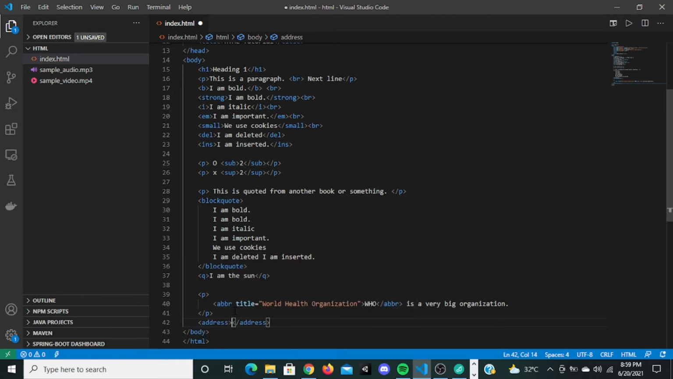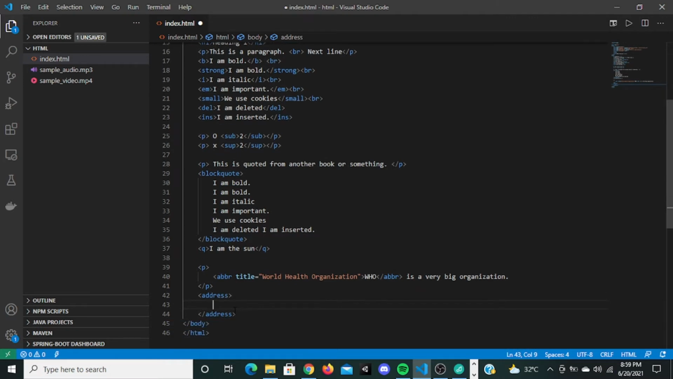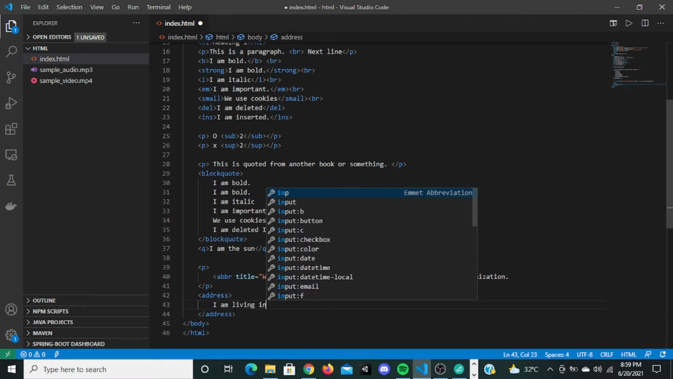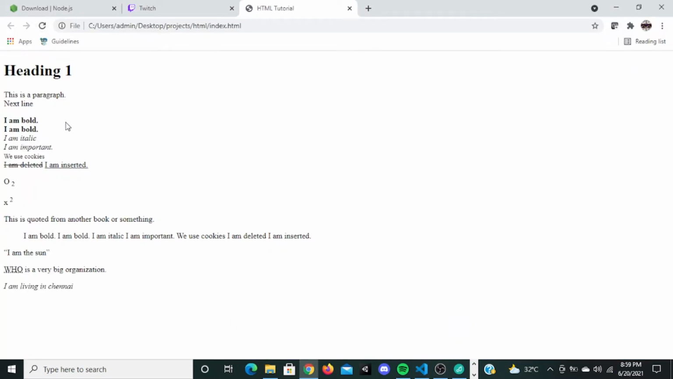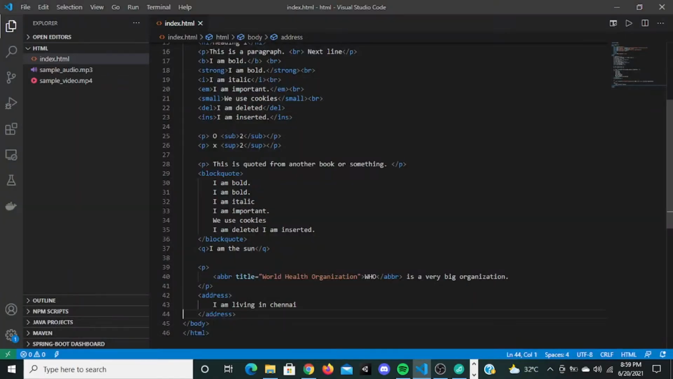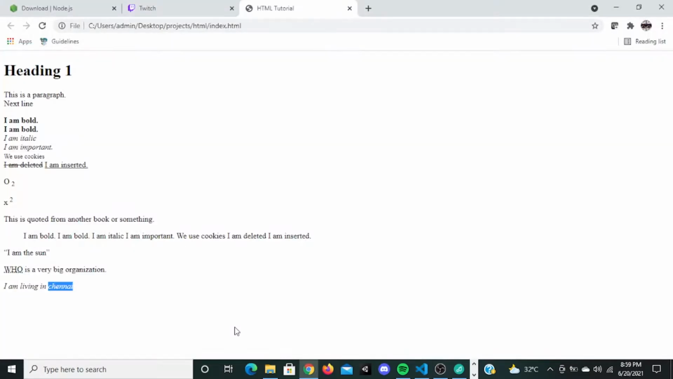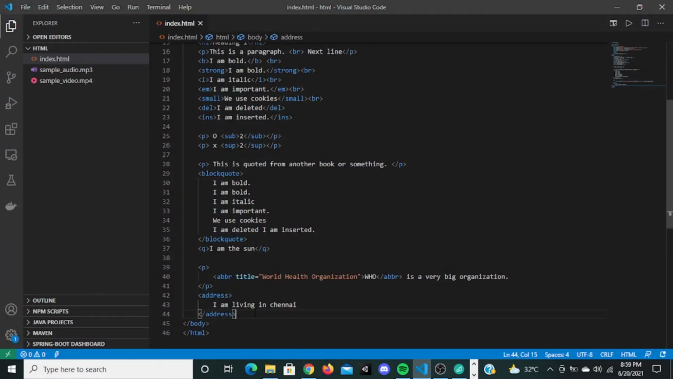These tags don't do anything special. They just tell the coder who is going to read this web page that people are going to enter an address in these tags. So if I say I am living in Chennai, save it, go there, and refresh, it says I'm living in Chennai, but it is actually displayed in italics. Everything inside this address tag will be displayed in italics. So this is the purpose of the address tag.